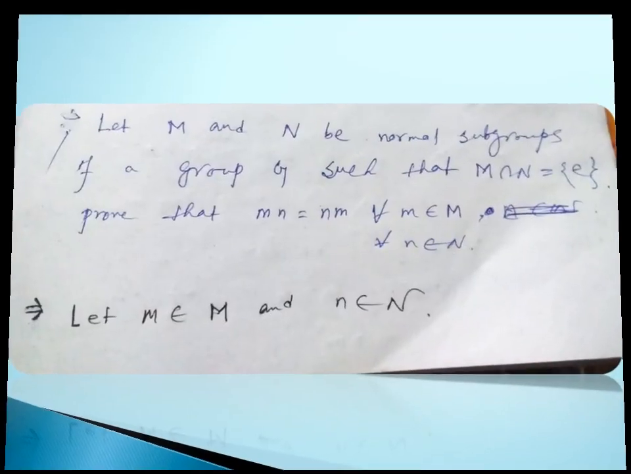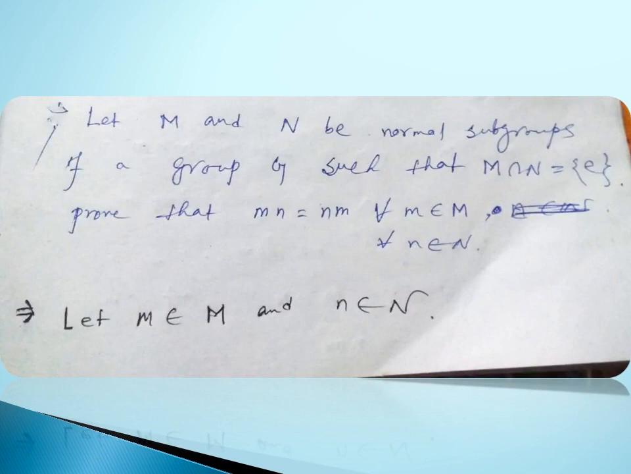Let M and N be two normal subgroups of a group G such that M intersection N equal to the singleton identity. Prove that mn equal to nm for all small m belongs to capital M and for all small n belongs to capital N. So let small m belong to capital M and small n belong to capital N. We show that mn equal to nm. That is, we show that mnm inverse n inverse is exactly equal to e. So let's see.